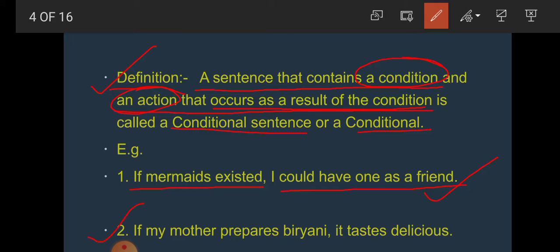Number 2, students, if my mother prepares biryani, it tastes delicious. So what is here, students? There is a condition, that if my mother prepares biryani, it tastes delicious. So this type of sentence is known as what? Conditional sentences. There is a condition and an action occurs as a result of the condition.